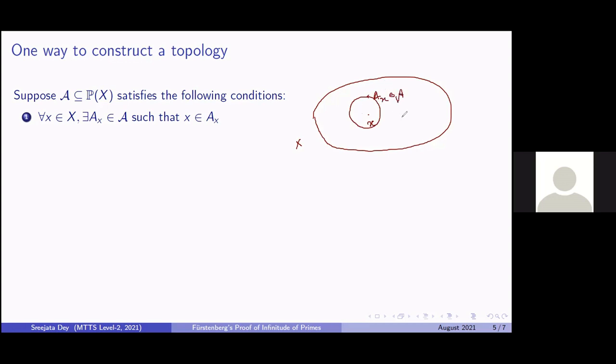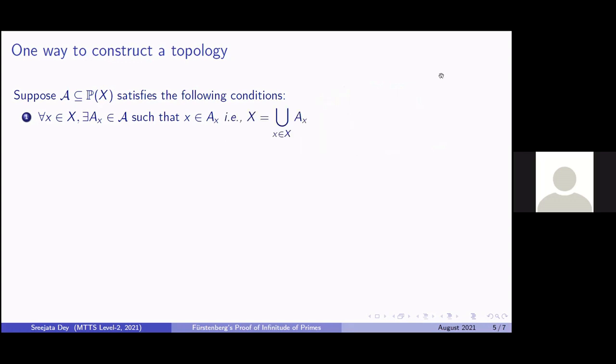Now that is true if you take any x in the space X. So if you take any point, you will find a corresponding A_x. That is the same as saying that you can write this space X as the union of sets of this form A_x, where x varies over the entire space. And that is equivalent to saying that the sets in script A cover the space X.